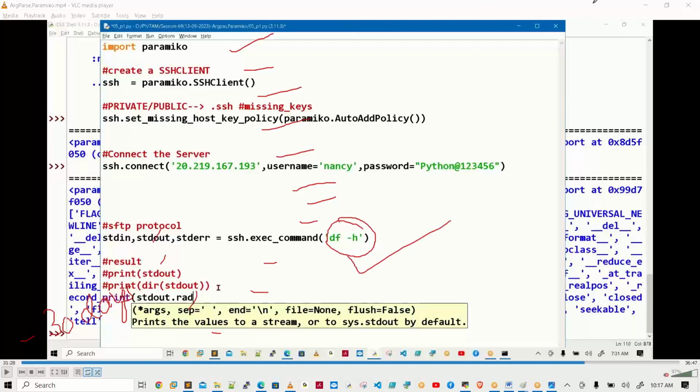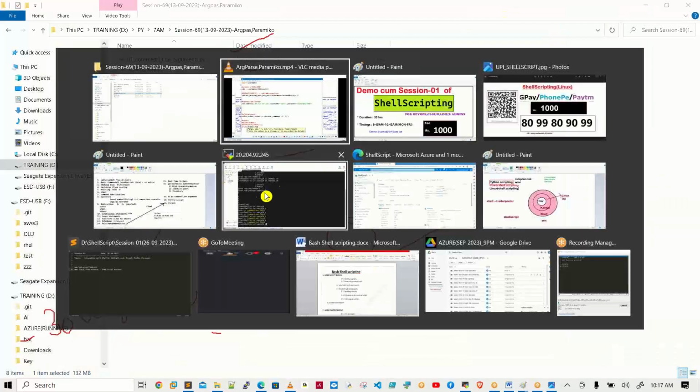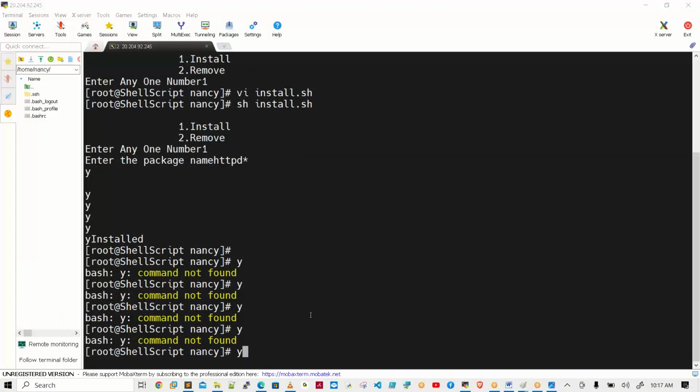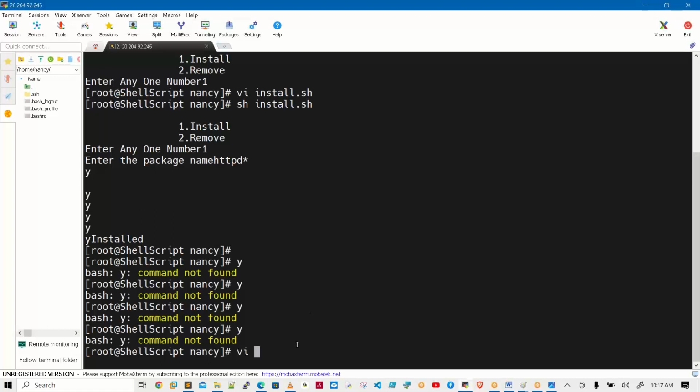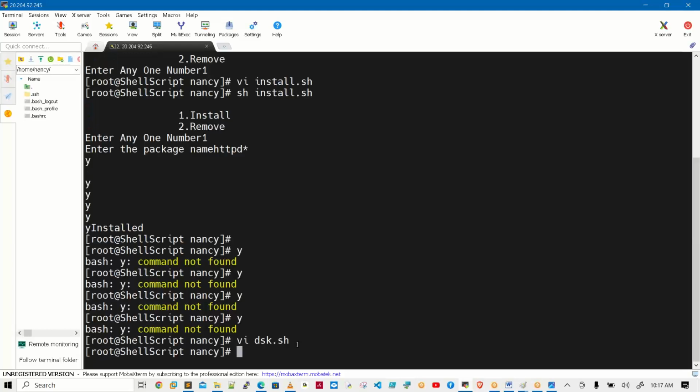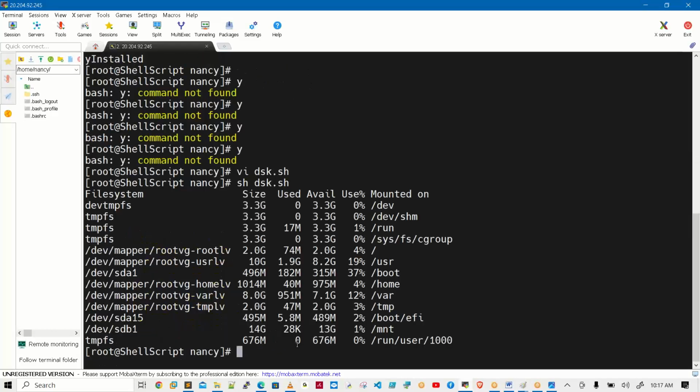This is just a command. You will get the space information. If I want to achieve the same thing here, I will create a file name, for example disk.sh, and run the simple command. I will save and exit. sh disk.sh. Is there a difference or not? It's the native task. Even PowerShell, why is it famous on the Windows platform? It's an inbuilt technology. Shell is an inbuilt technology of Linux servers. But Python is also beautiful. You can use it anywhere.